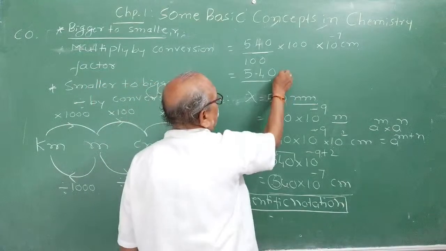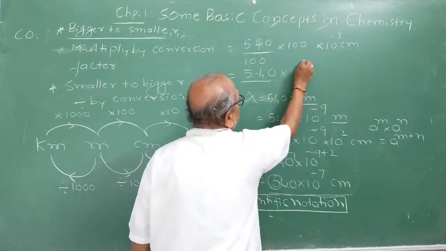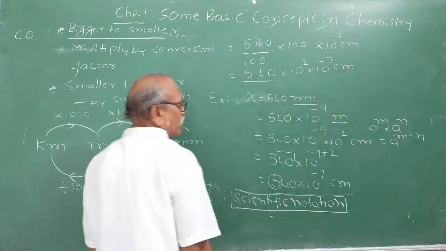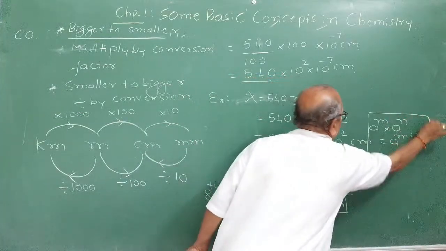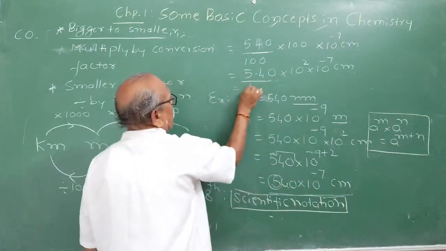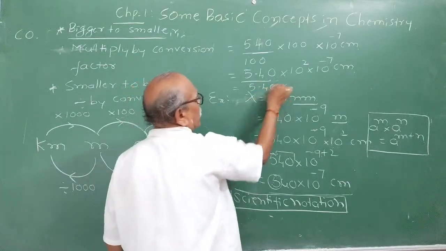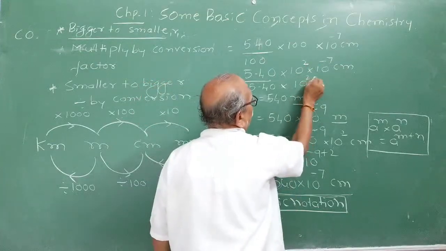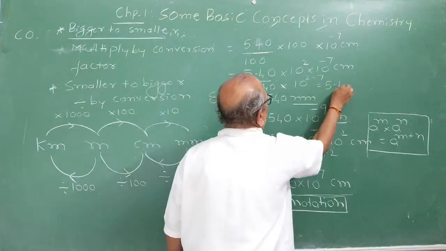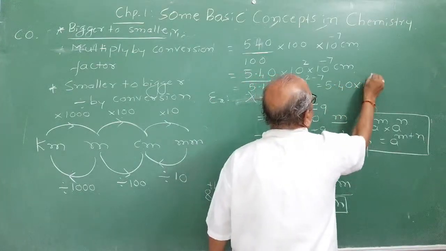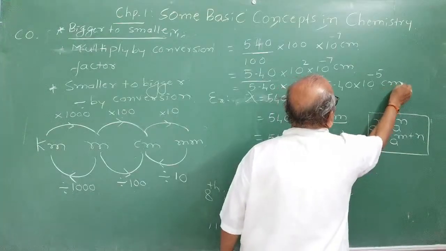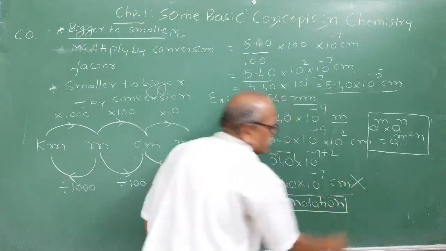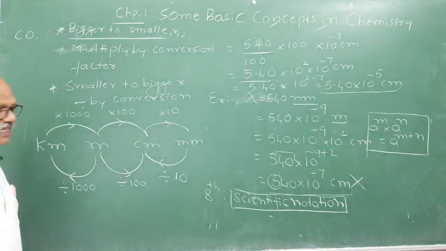And what happens to the power? 100 can be written as 10 squared, into 10 raised to minus 7 centimeter. Now again use the formula: a raised to m into a raised to n is equal to a raised to m plus n. Now it is 5.40 into 10 raised to, what is m plus n? 2 minus 7 becomes minus 5, so 5.40 into 10 raised to minus 5 centimeter. Now it is called scientific notation. 540 into 10 raised to minus 7 is not called scientific notation. Are you getting the point?